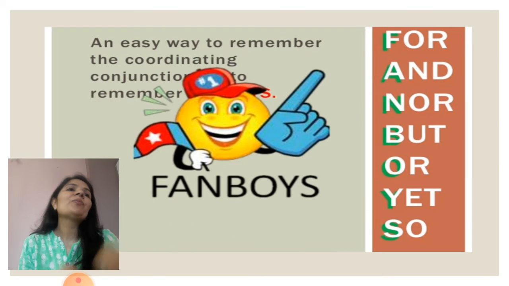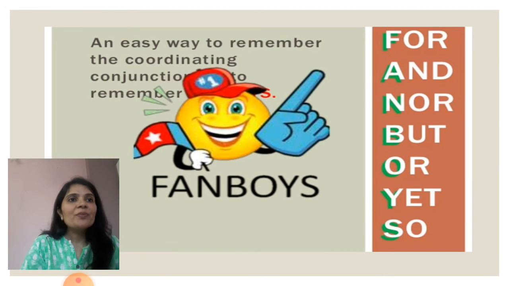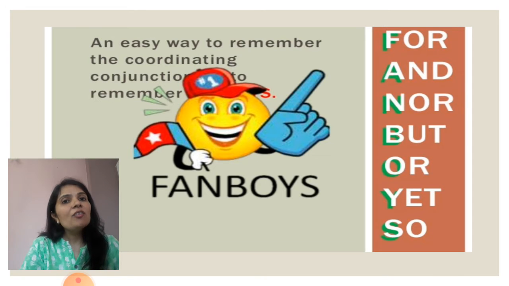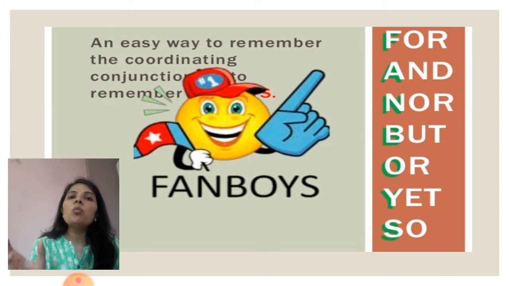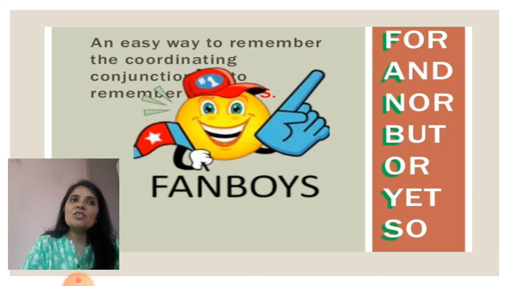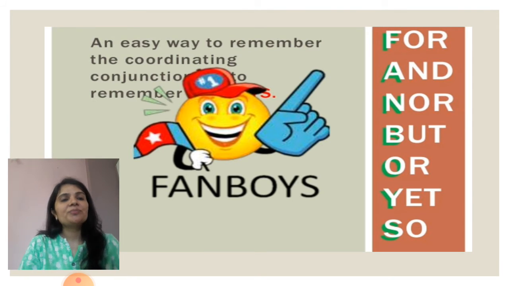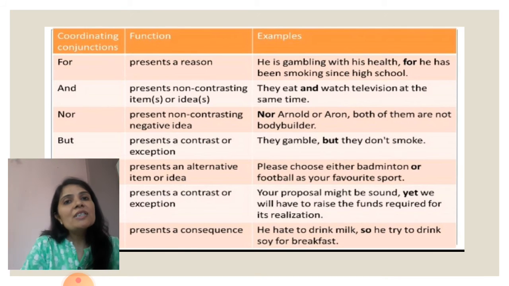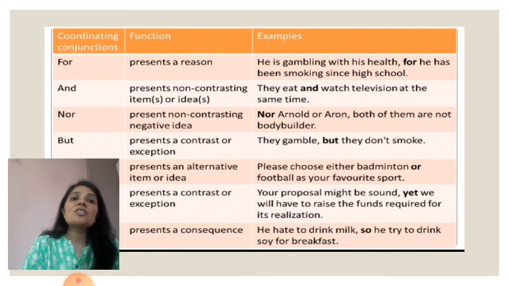See, now we'll see. F for for, A for and, N for nor, B for but, O for or, Y for yet, and S for so. See, by remembering the word FANBOYS, we can remember all the coordinating conjunctions: for, and, nor, but, or, yet, so. Now we will see these coordinating conjunctions with their functions and with examples.